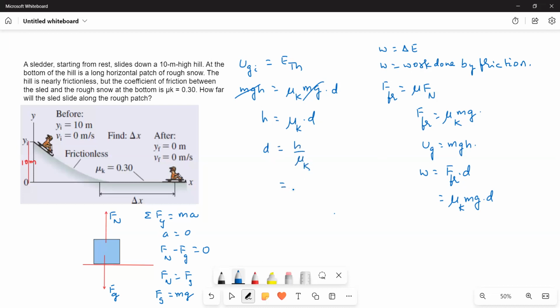We know h is equal to 10 meters, and mu k is 0.30. Therefore d is equal to 10 by 0.3, which is 33 meters. So 33 meters is the distance the sledder travels along the rough patch before coming to rest. That is the answer for the problem. Hope this helps. Thank you. Bye-bye.